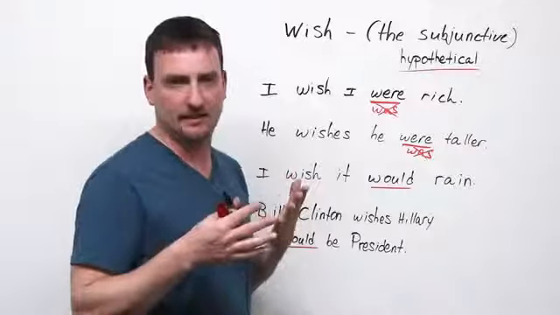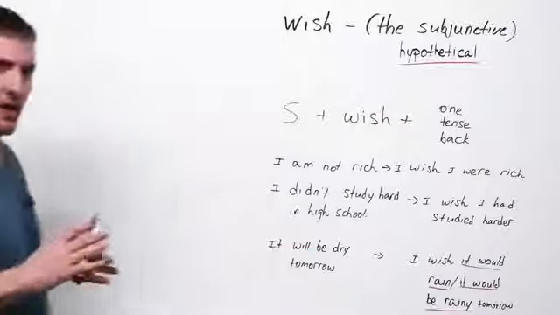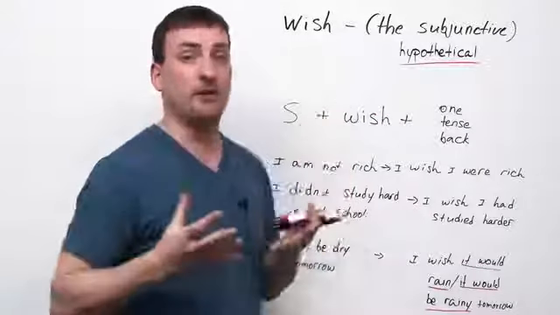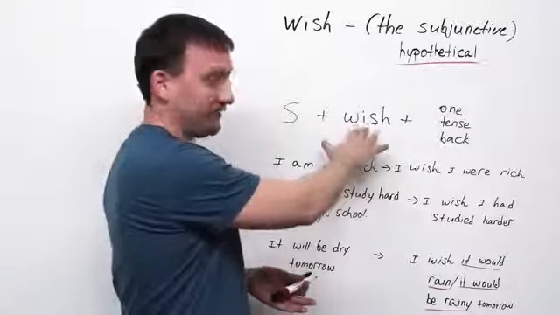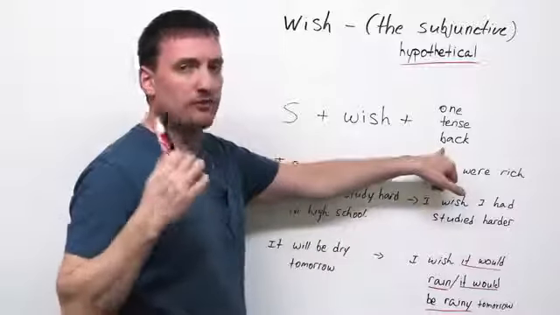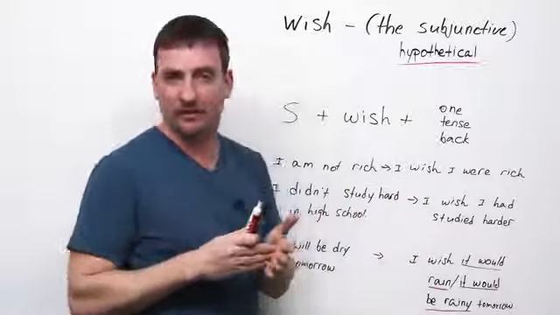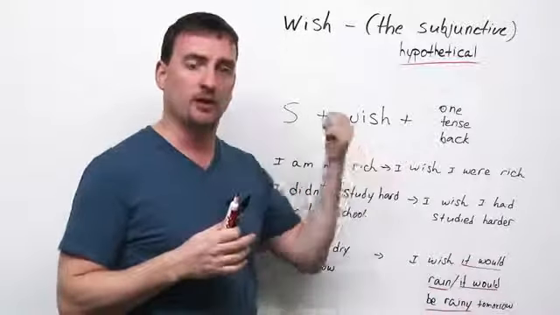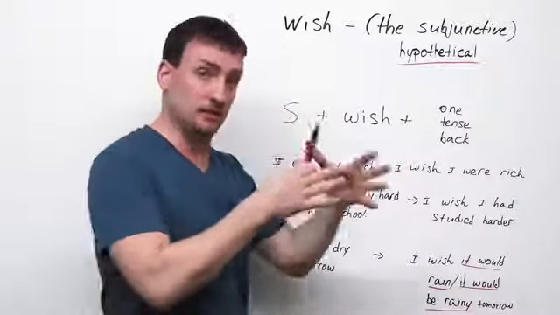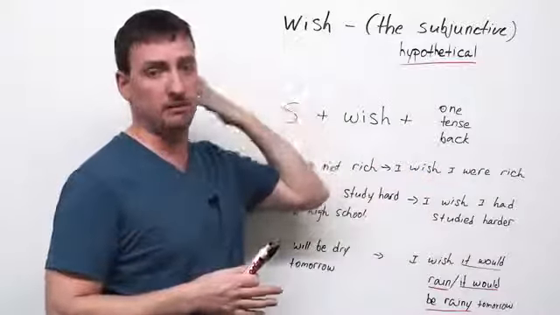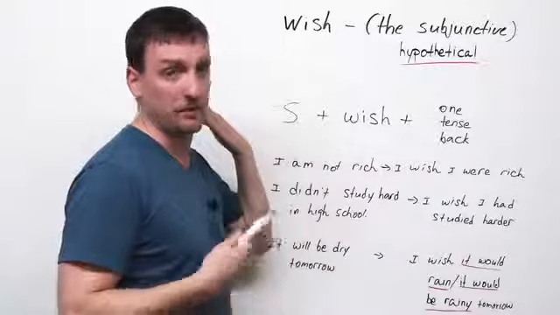Okay, so how do we construct this? How do we set up sentences? I'm going to write this down for you in a second and we'll look at how to do this. Okay, so first, let's look at how we construct a sentence using wish. We begin with our subject, of course, our verb wish, and then we always have to remember to go one tense back. What does that mean? If you have a present tense verb in the real situation, when you talk about wish, you talk about simple past. If the real situation is simple past, the wish would be past perfect, right? Because it's two pasts back. Future, again, would become would.